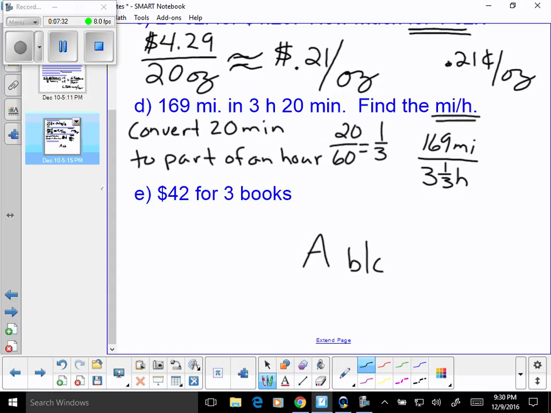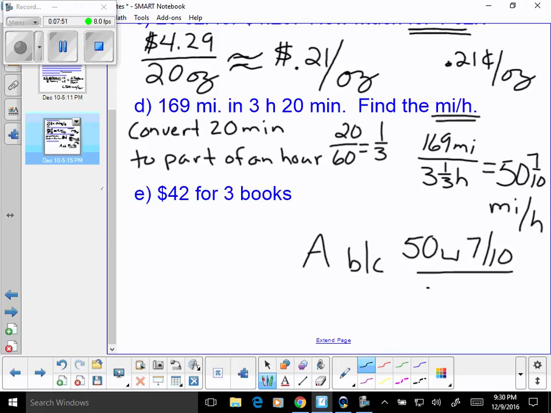You should end up, it'll say something like this, 50, and then it'll go 7/10. What that really means is 50 7/10 miles per hour. This is going to be a mixed number of 50 7/10. I would really encourage you to try to use that fraction key and learn how to use it, because when you get on into high school, you're probably going to use it quite a bit.